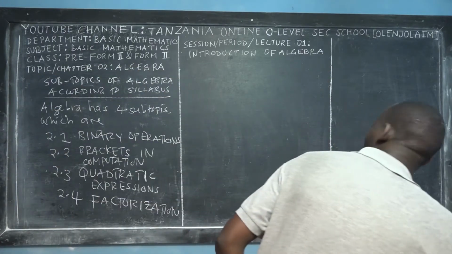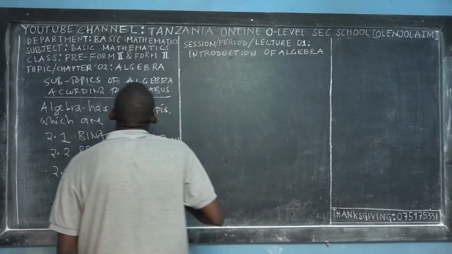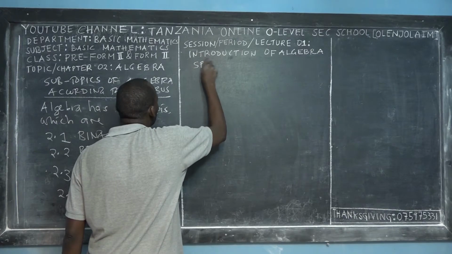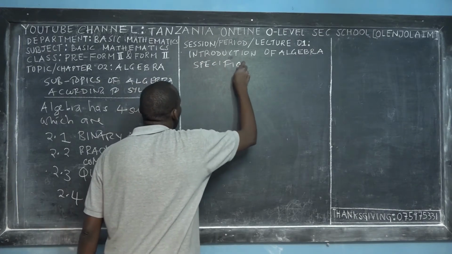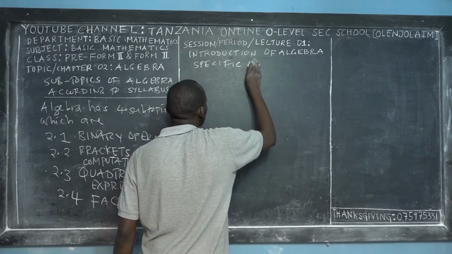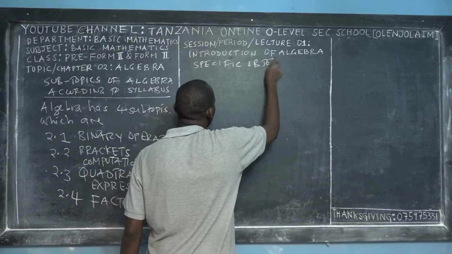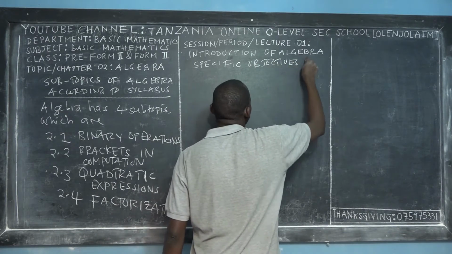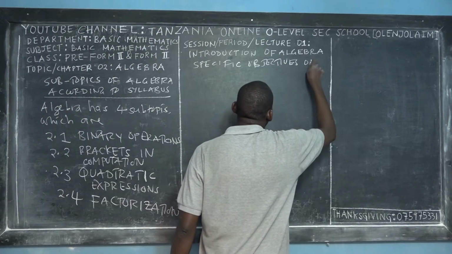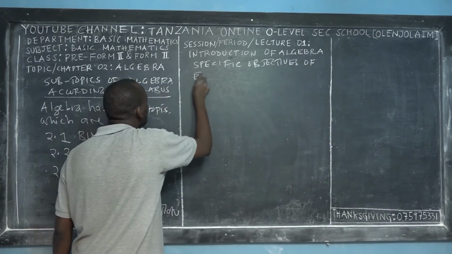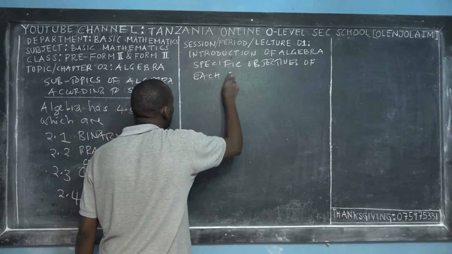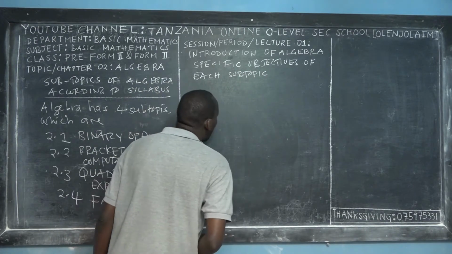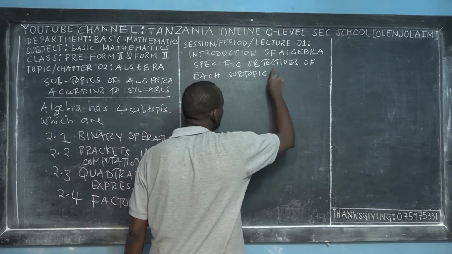Okay, that is the first thing that I want to tell you in this introduction. The second thing I want to tell you about is the specific objectives of each subtopic, achieved after accomplishing each subtopic.